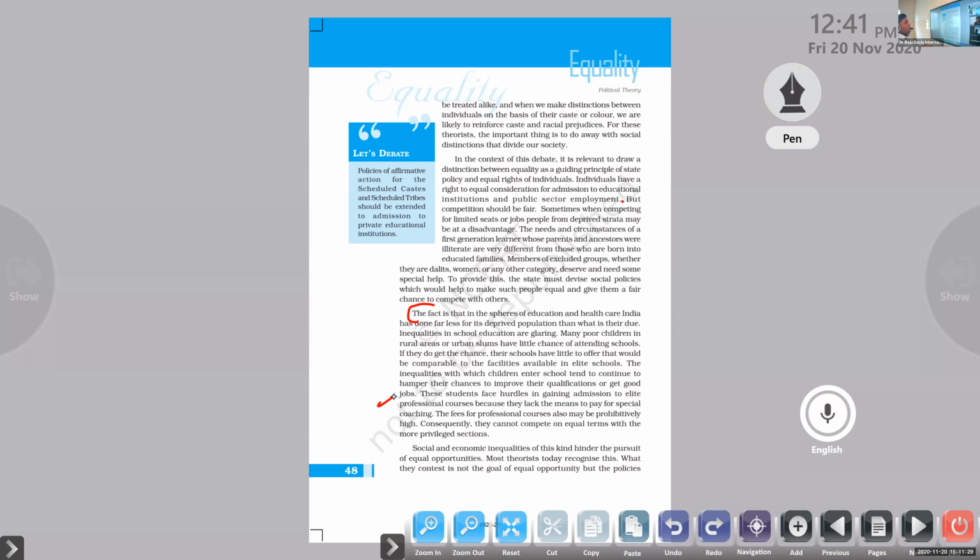In America, we know that almost all the educational institutions are under the control of the state. Clear or not? There are no such private institutions existing. So they are ready to provide equal opportunity or an equal standard of education for everyone. There are a number of other things also in American institutions. These students face hurdles in gaining admission to elite professional courses because they lack the means to pay for special coaching.